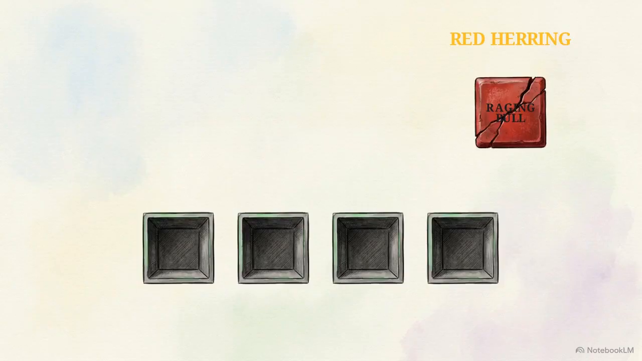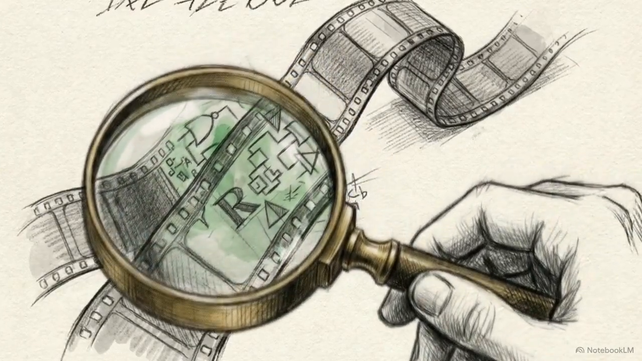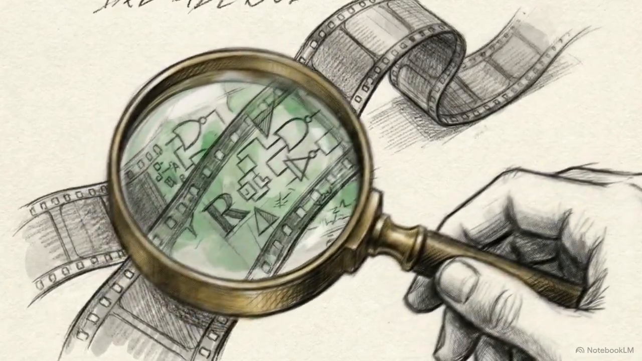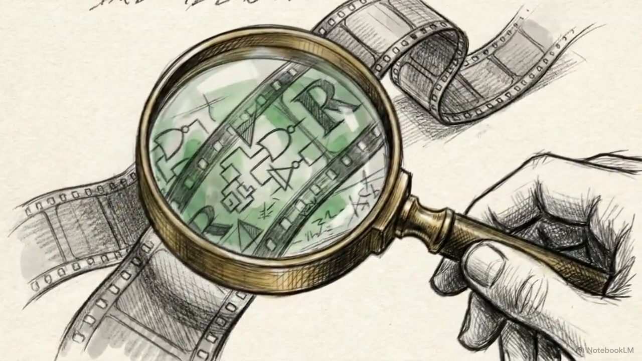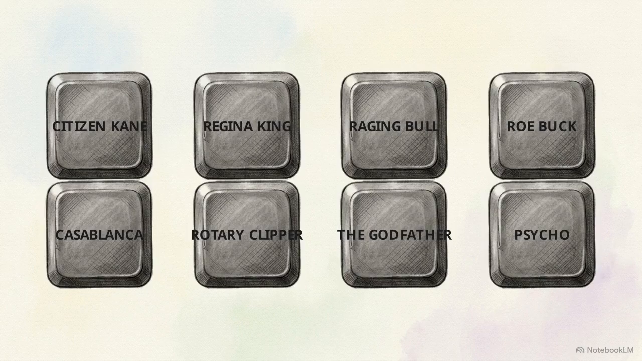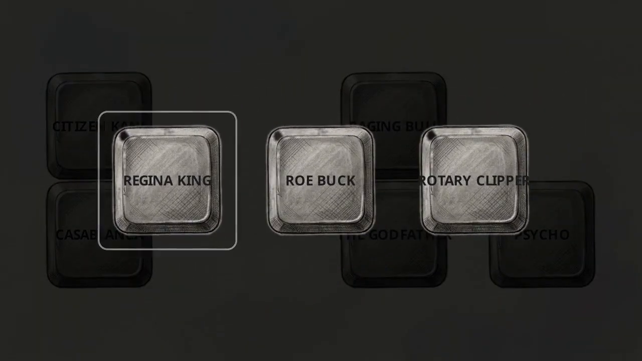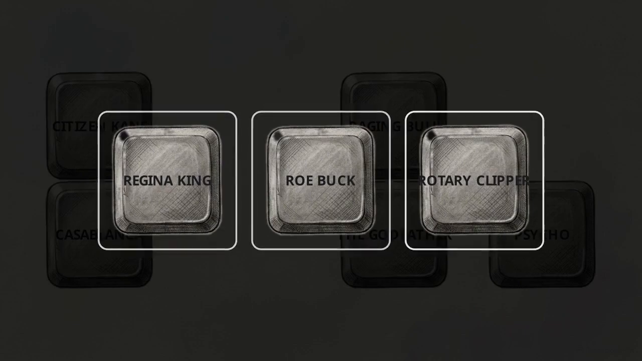By intentionally seeding an extra valid item into the grid, the designer completely stalls your deductive logic. Finding a connection is no longer enough. The actual test is figuring out which of those 5 films secretly belongs to an invisible, harder category. To find that missing category, we isolate the remaining, seemingly unrelated words on the board: Regina King, Roebuck, and Rotary Clipper. Your brain gets trapped here by literal definitions.